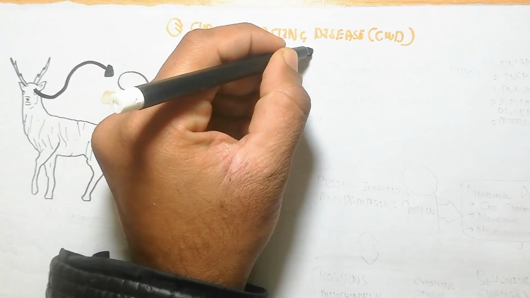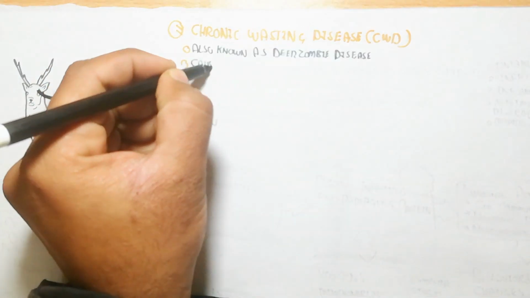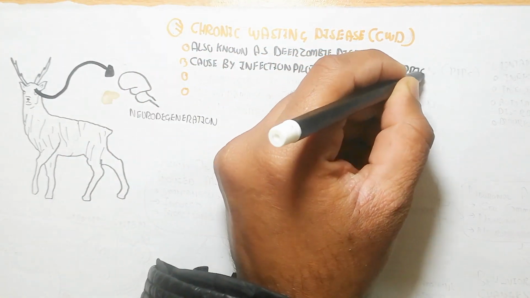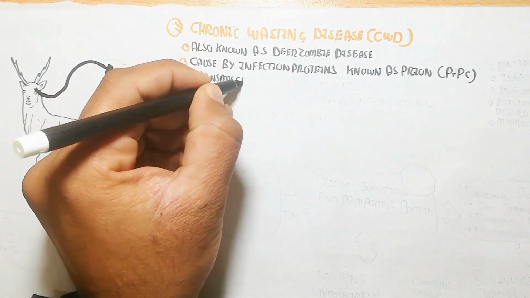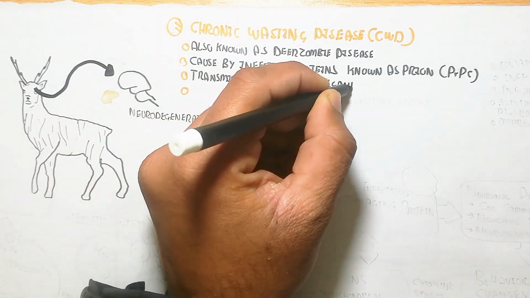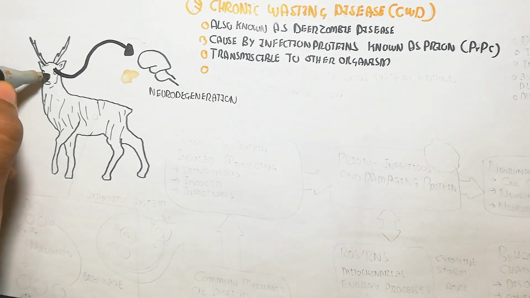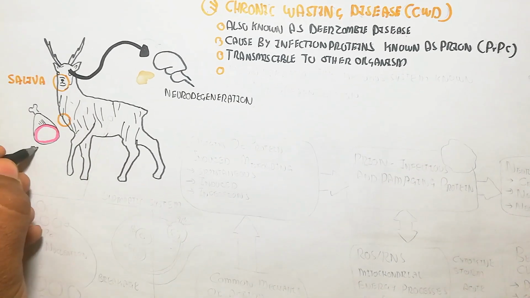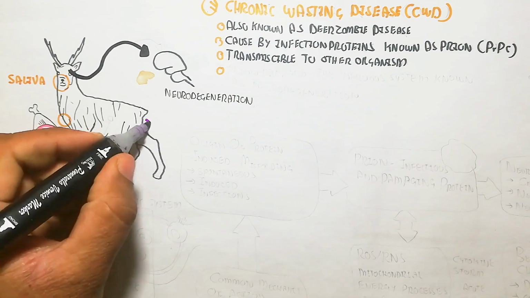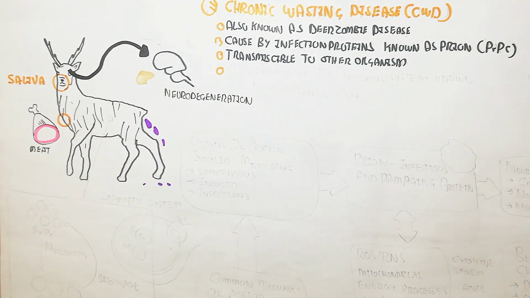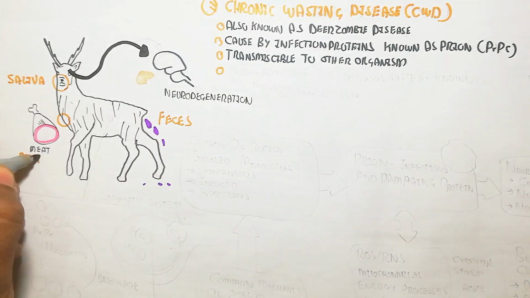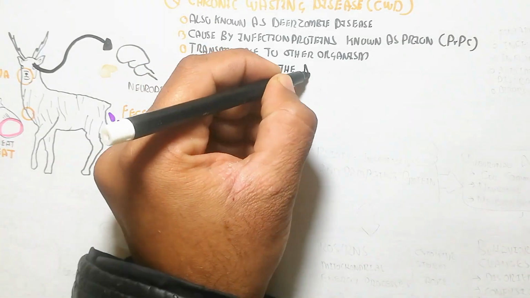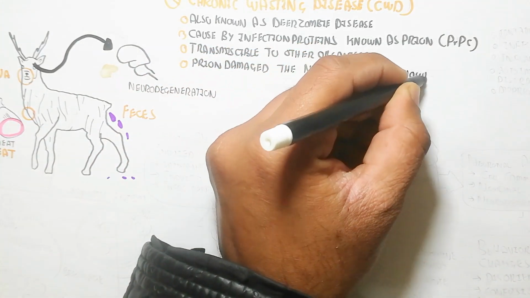damage to the neuron. This is also known as the deer zombie disease, caused by an infectious protein known as prion, PrPC, transmissible to other organisms easily, and the prion damages the nervous system, known as neurodegeneration. It can be transmitted through meat, saliva, or feces. Even newly grown plants can be infected by these prion proteins, and vegetables can also transmit this disease.